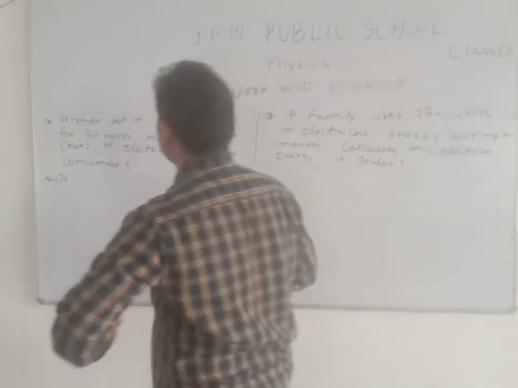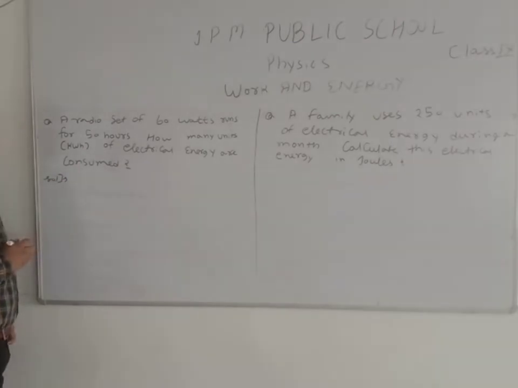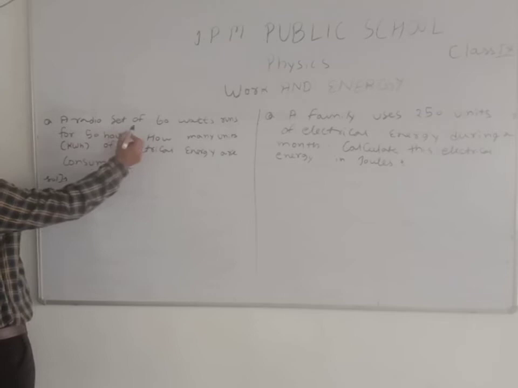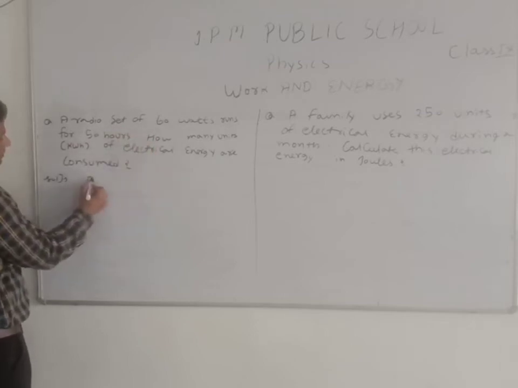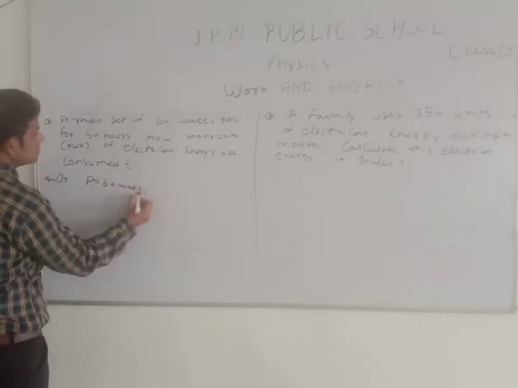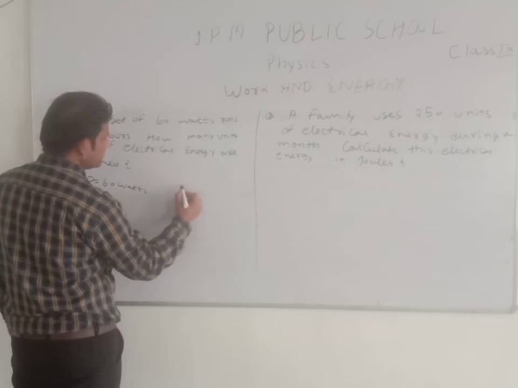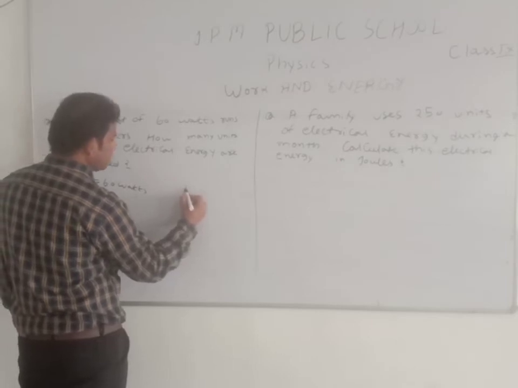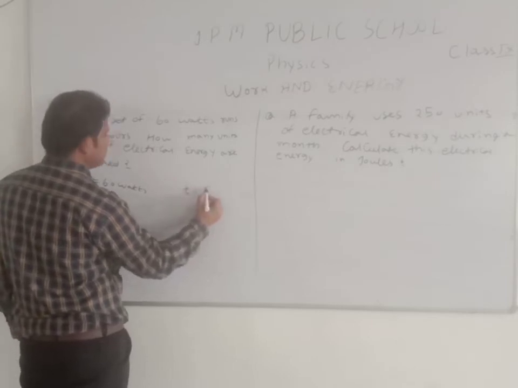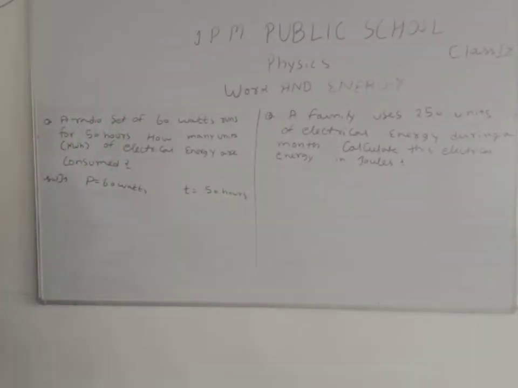Students, our next numerical is based on kWh, it means kilowatt hour, and power formula. A radio set of 60 watt, P equals 60 watts, runs for 50 hours. Time is given as 50 hours. How many units of kWh of electrical energy are consumed?